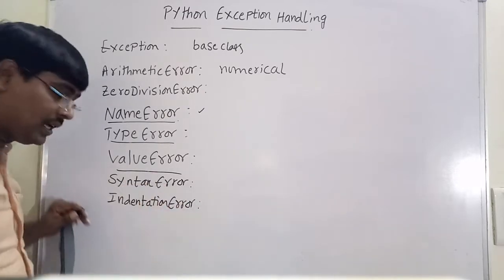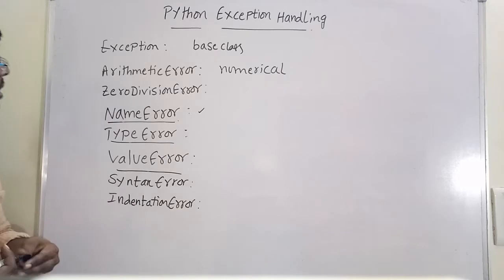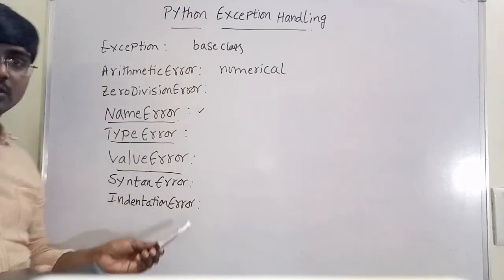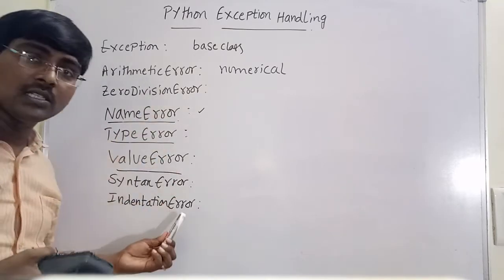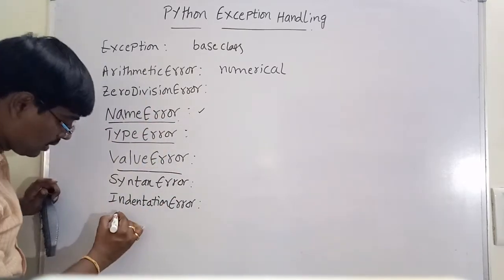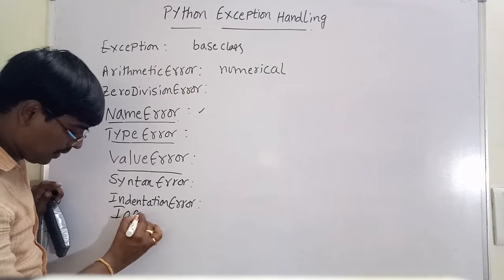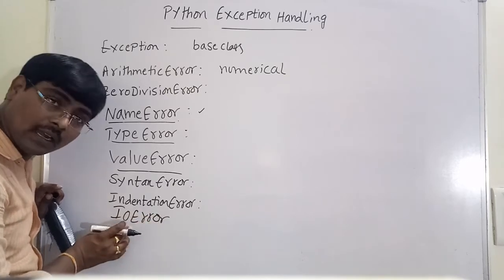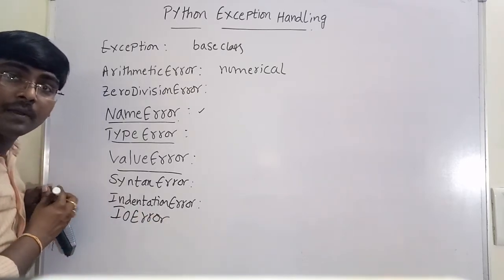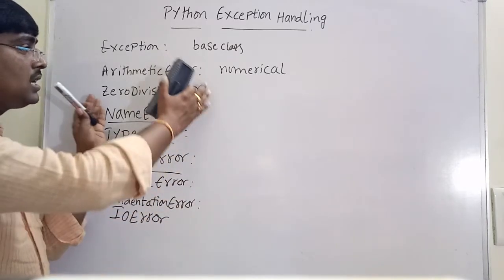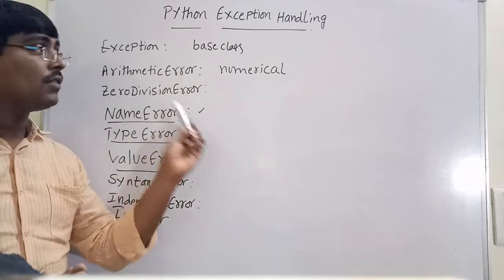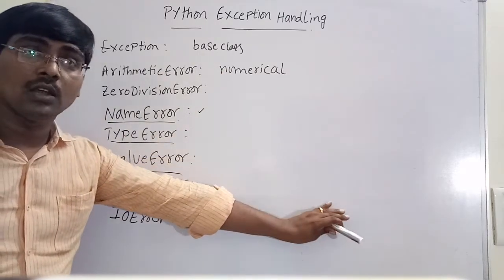Whenever you lose the indentation, this indentation error occurs. These are some of the errors, and we have many more. One more frequent error is IO error, which occurs during input and output operations. These are the different types of errors that occur during the execution of the program.